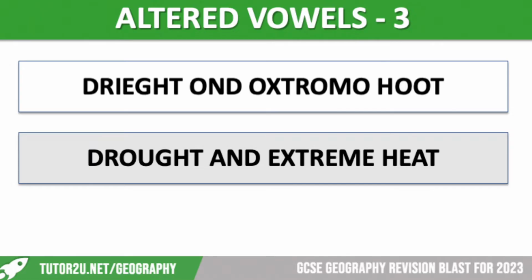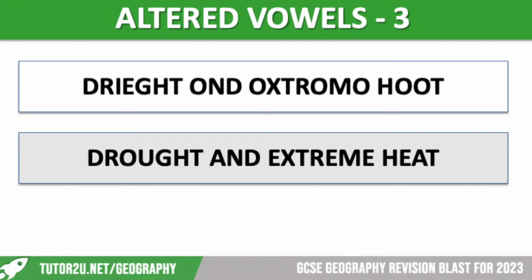So we generally get these in the summer. And extreme heat obviously is when our temperatures get really high. So we class anything above 30 degrees in the UK as extreme heat. Last year we did get over 40 degrees, so our record-breaking temperatures in the UK. With climate change, we're concerned about seeing these events far more often.